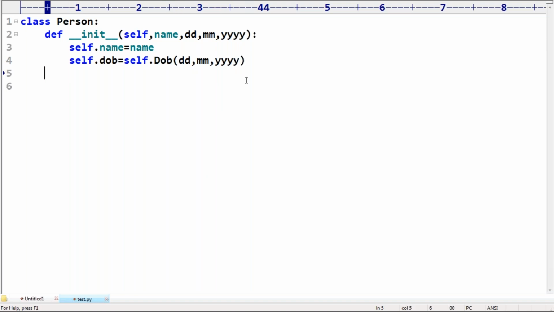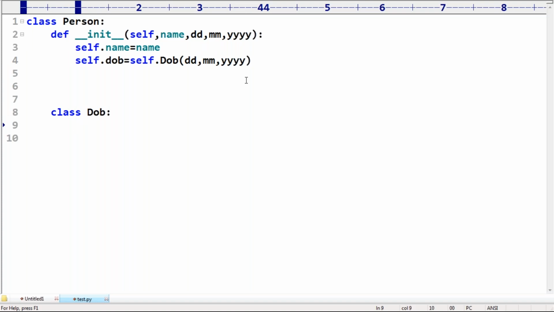Okay. Now let me take class DOB. Now my question is, date of birth is always associated with a person. Without a person, no person is there. Can you please tell what is the date of birth? Meaningless. Which person's date of birth are you asking? So date of birth is always associated with the person only. Without a person, no chance of existing date of birth. That's why date of birth should be part of the person class only.